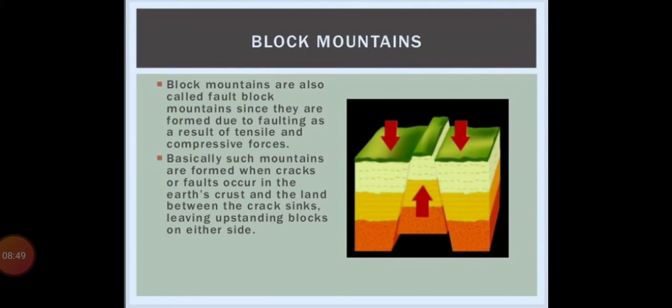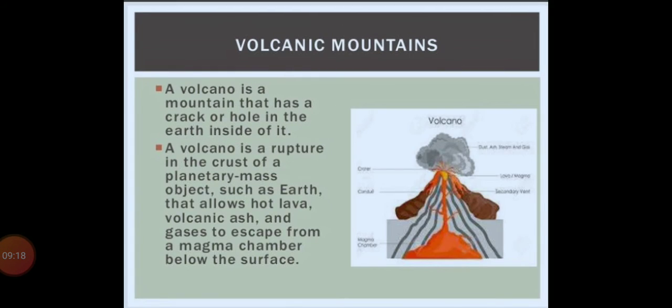Block mountains. Block mountains are also called fault block mountains since they are formed due to faulting as a result of tensile and compressive forces. Basically, such mountains are formed when cracks or faults occur in the earth's crust and the land between the cracks sinks, leaving upstanding blocks on either side. So these type of mountains are known as block mountains.